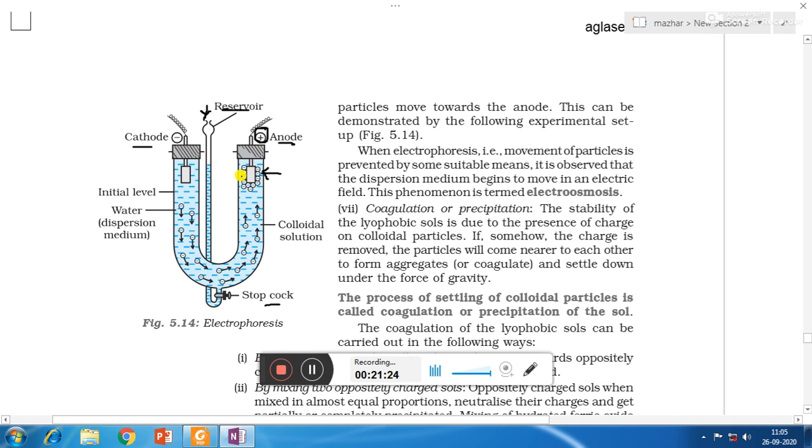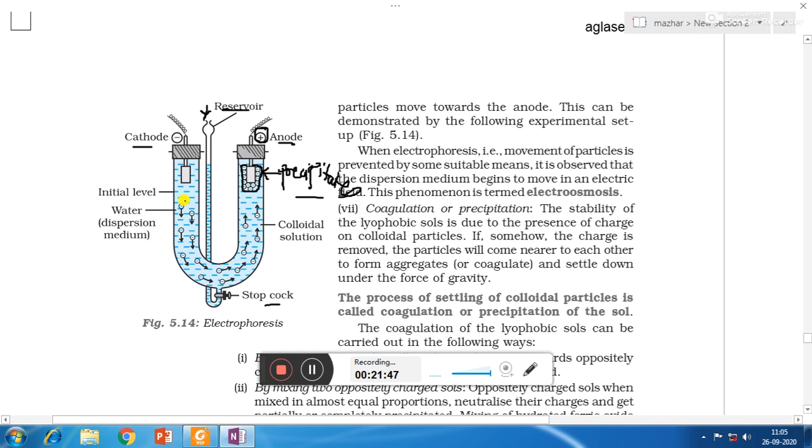Over there plus and minus will cancel out, and so the sol particles become chargeless, and they will start combining with each other and form precipitates, and the human eye can easily see the precipitates. So if precipitates are collected at the anode, that shows that the sol contains negative charge.